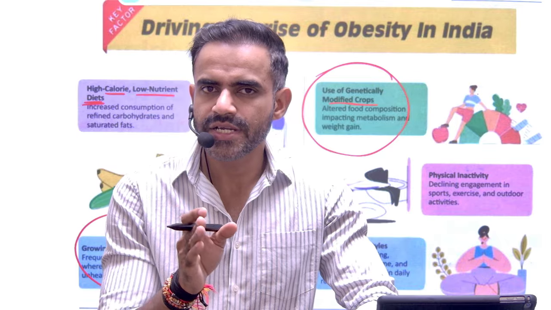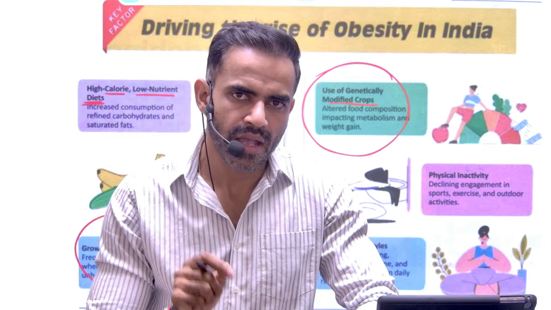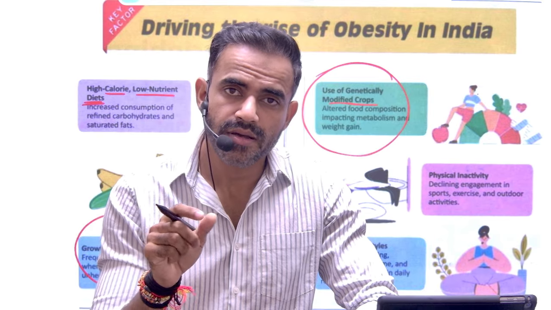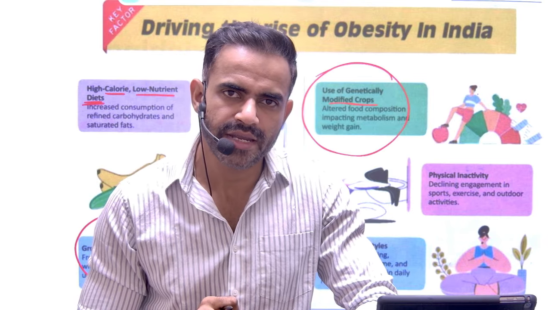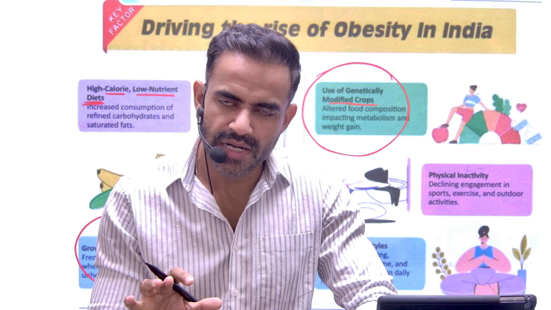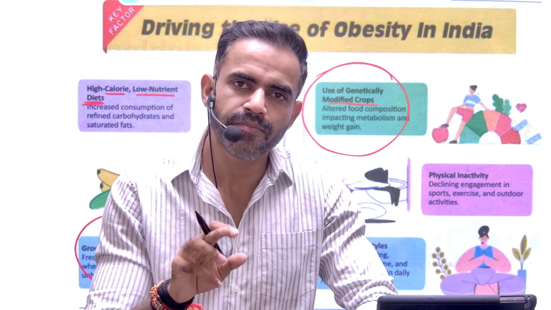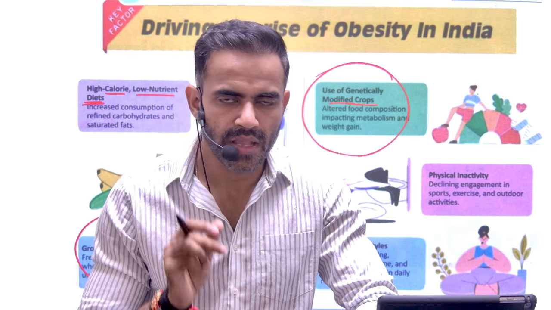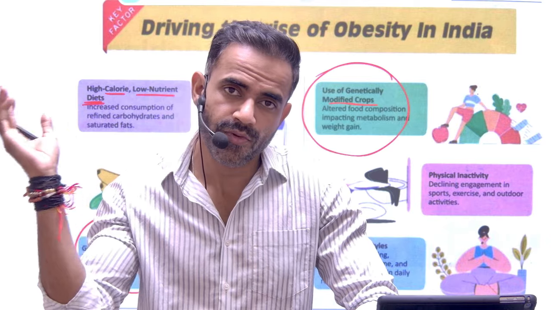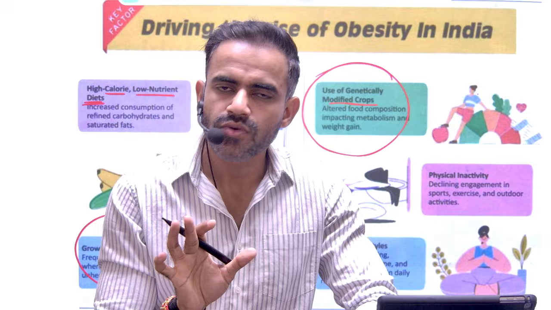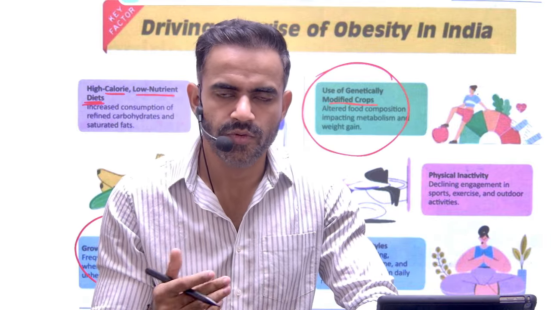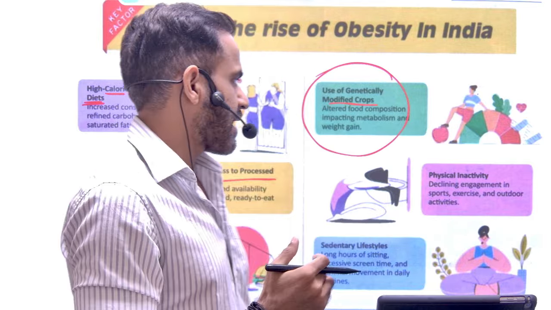When we are negotiating a trade agreement with the USA, this is one of the major bones of contention between India and USA. The US wants that India should allow the import of GM crops from USA to India. We are not okay with that, and that's why there is a problem also. So that is another factor.